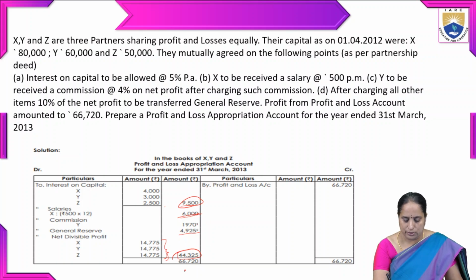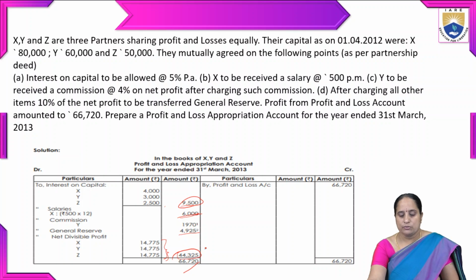Add all the totals, then we'll get 66,720. Whereas coming to the credit side, by profit and loss account, we have 66,720. So that is the net profit that we have generated.